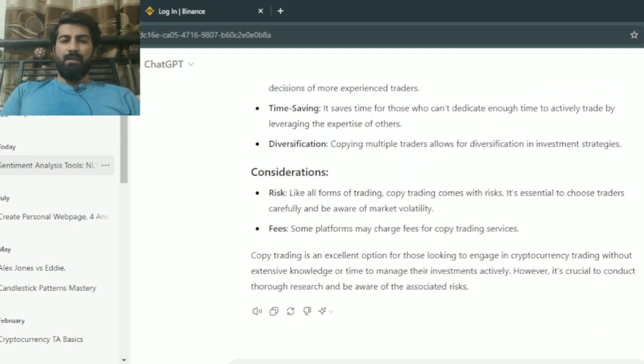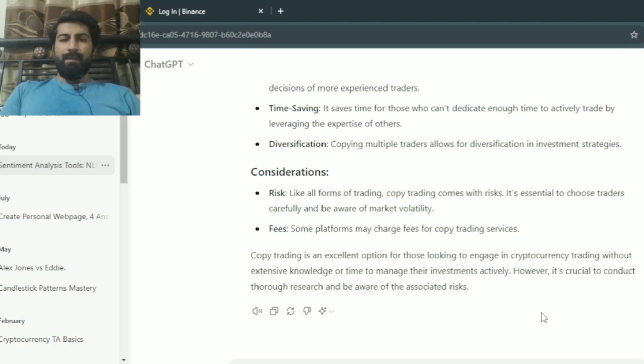Considerations. Risk. Like all forms of trading, copy trading comes with risk. It is essential to choose traders carefully and be aware of market volatility. Fees. Some platforms may charge fees for copy trading services.